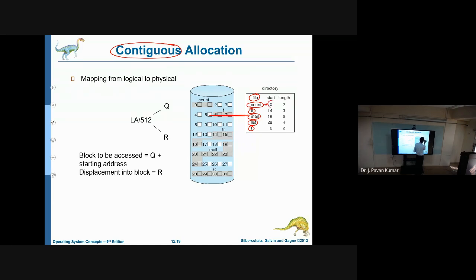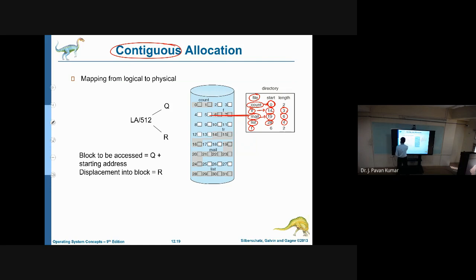Count is having 2 blocks starting from 0, and tr is having 3 blocks starting from 14. Mail is having 6 blocks starting from 19. Next, list is having 4 blocks starting from 28. Like this we have given information.